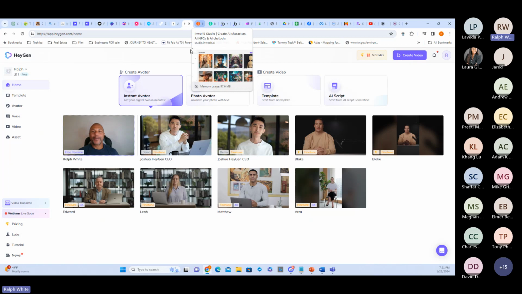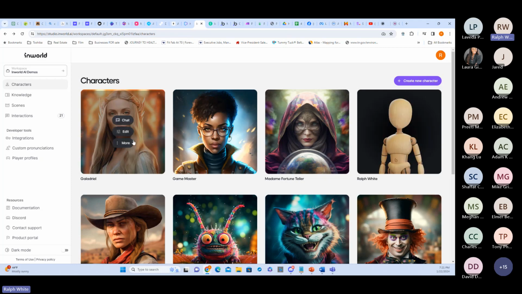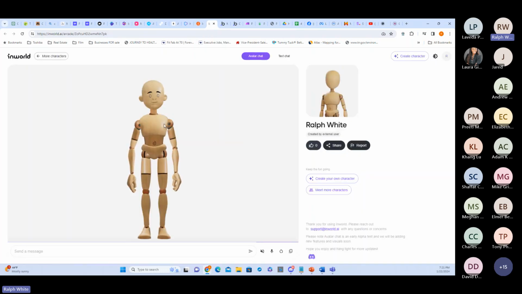I'm gonna go to one other one. I think this one's pretty cool as well. So this one's called In-World. This is for creating avatars that you can interact with. A lot of people use this for gaming and creating games. I actually want to use it for role plays, because I do sales training. So I created me a little character. I named him Ralph. He's a trainer.